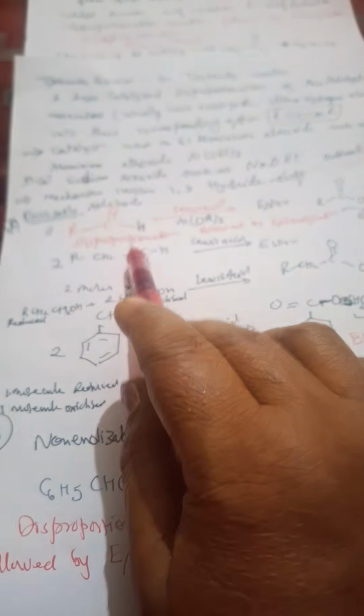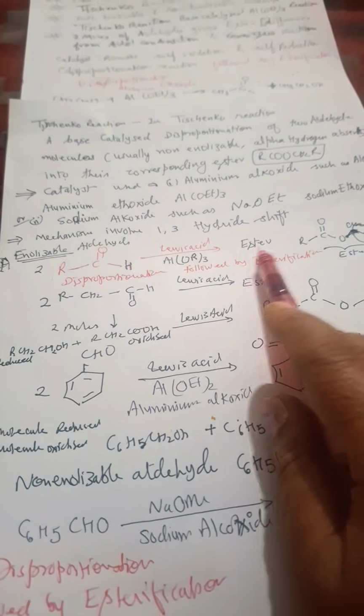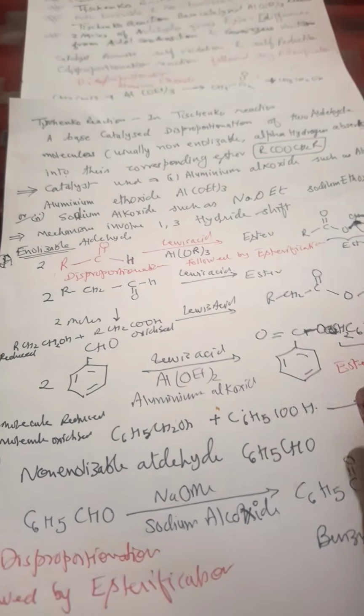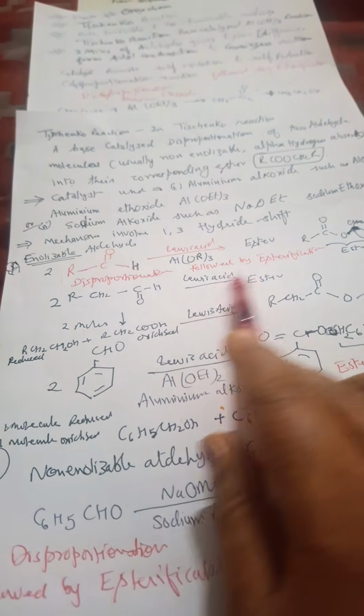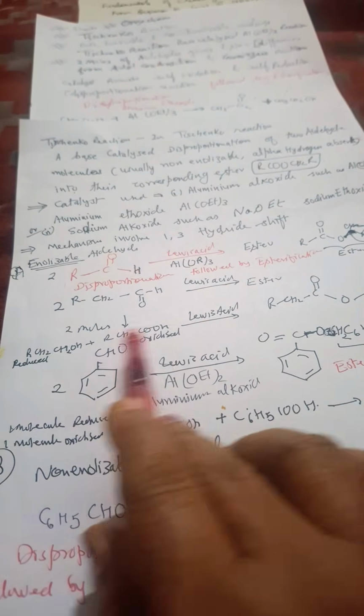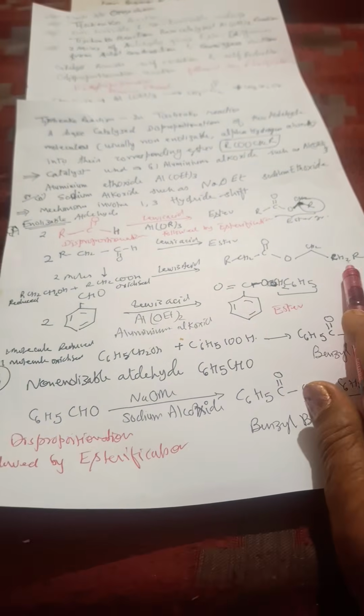Now, in the case of this disproportionation reaction, a Lewis acid is used and an ester is formed. Here I have taken the general structure: this is the aldehyde, with a Lewis acid, and an ester is formed. Of 2 moles, 1 mole is oxidized and 1 mole is reduced. Esterification takes place and we get an ester.